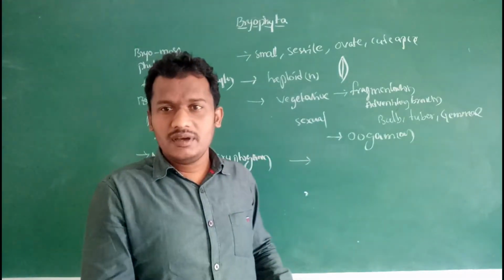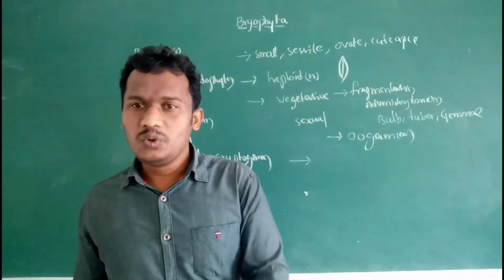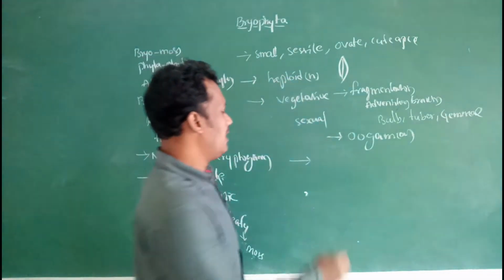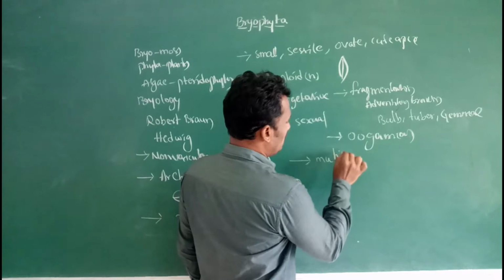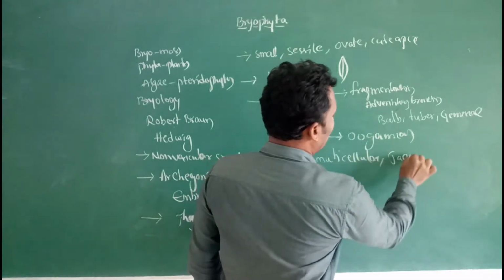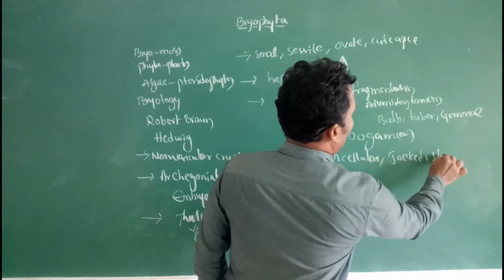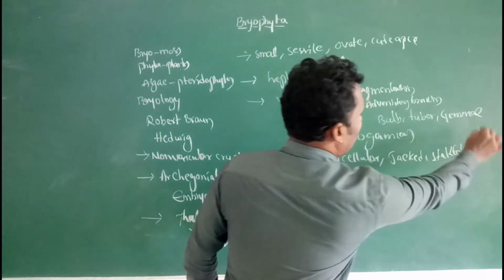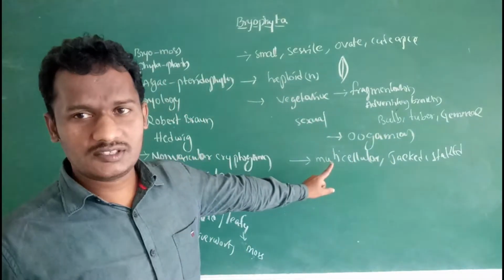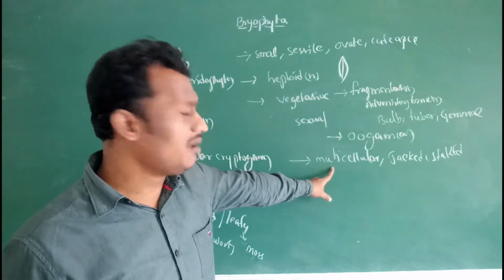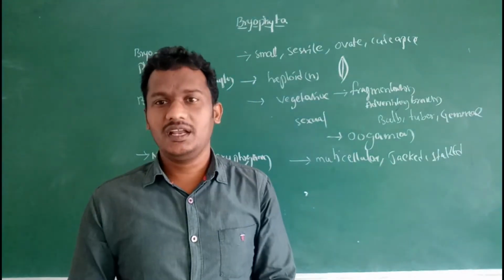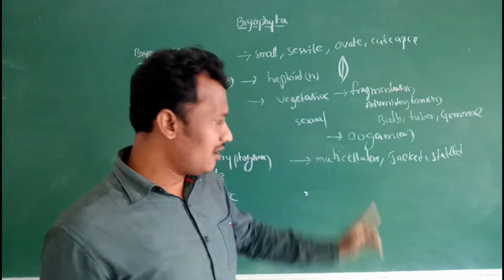In algal members, sex organs are unicellular and non-jacketed, but in bryophytic plants both male and female sex organs are multicellular, jacketed and stalked. Jacketed means covered by a single covering coat of sterile cells.